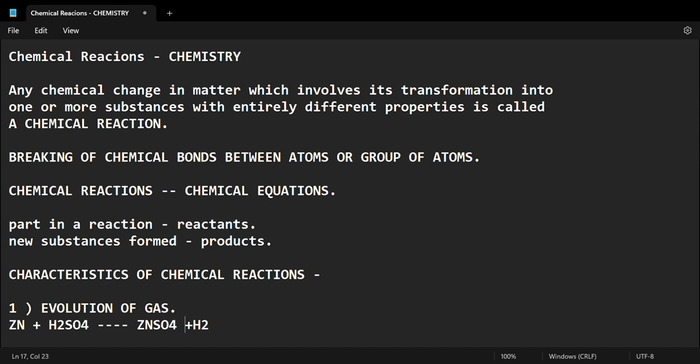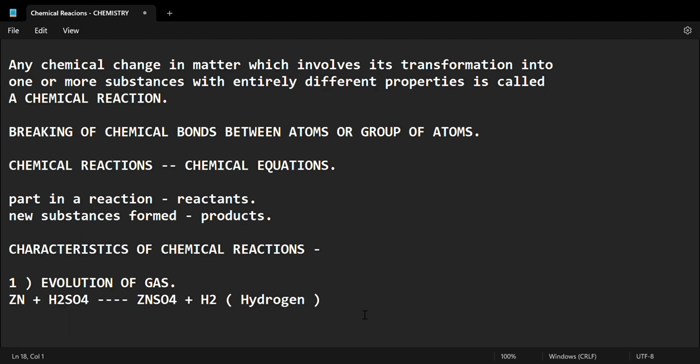Yes, this is an example. H2 is none other than hydrogen, so H2 is the evolution of the gas. Zn is zinc, H2SO4 is sulfuric acid, ZnSO4 is zinc sulfate, and H2 is hydrogen.